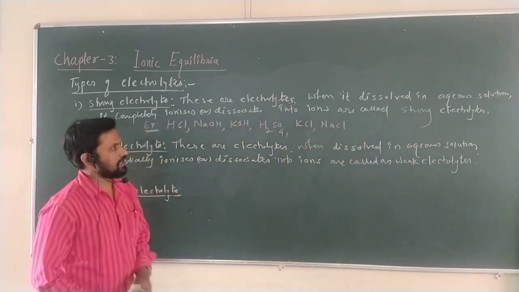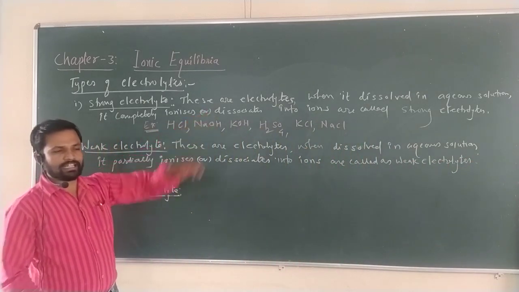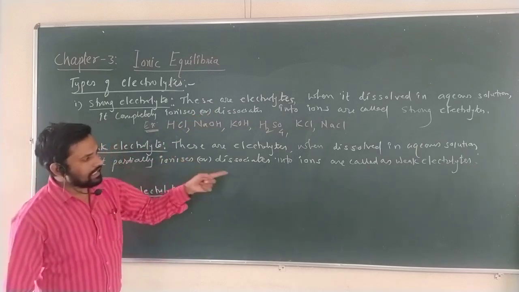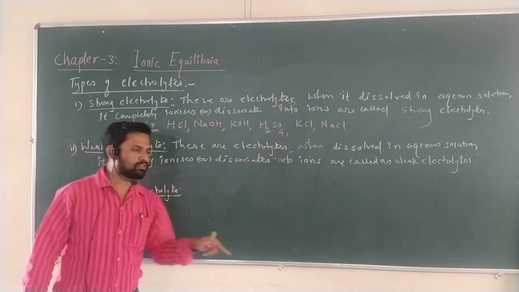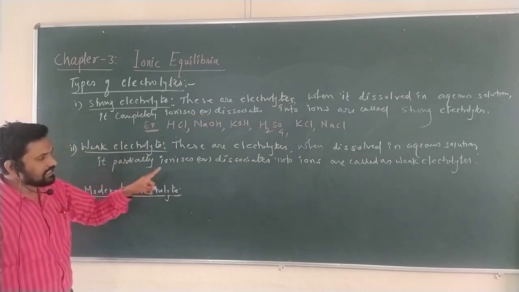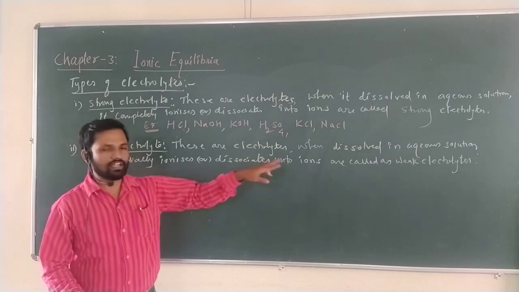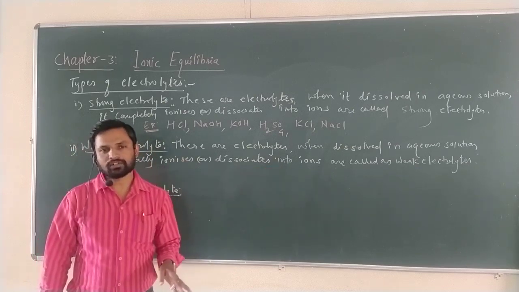Very simple definition. The strong electrolytes above are completely dissociated. In this case, weak electrolytes are the electrolytes which, when dissolved in aqueous solution, are partially ionized or partially dissociated into ions, and are called weak electrolytes.